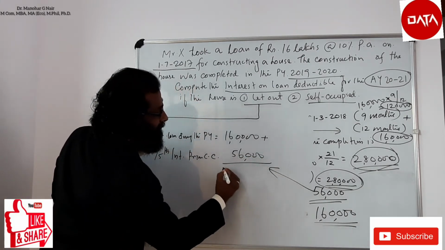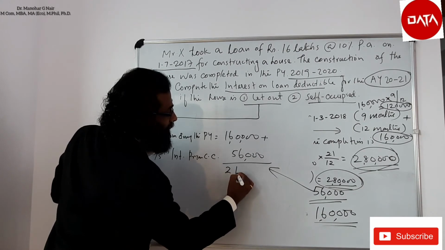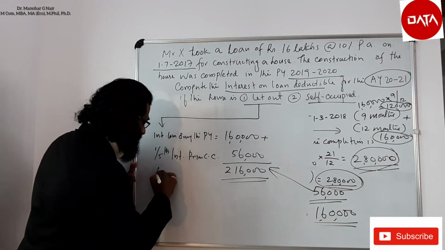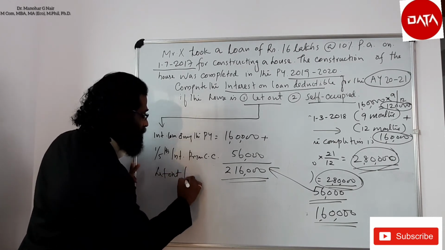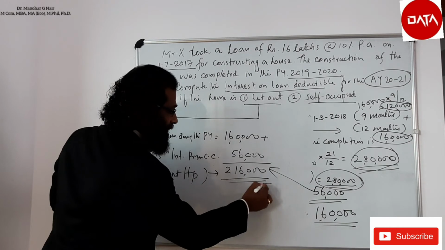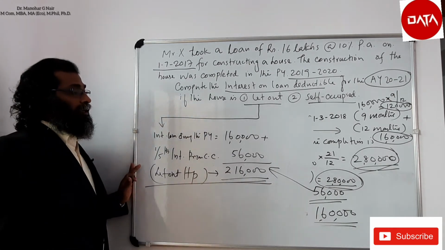So it is 2,16,000 if it is a let out house property. Interest on loan deductible is 2,16,000.